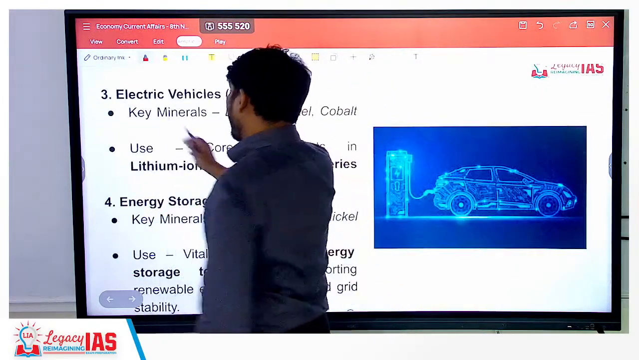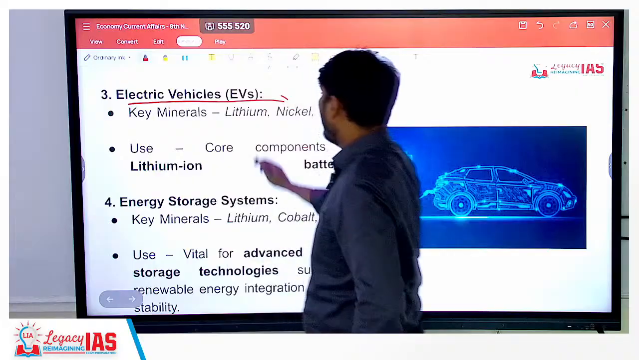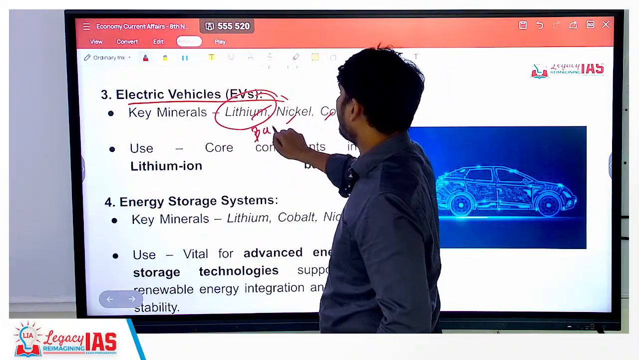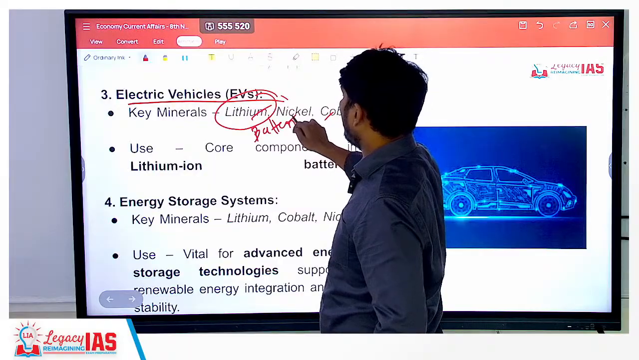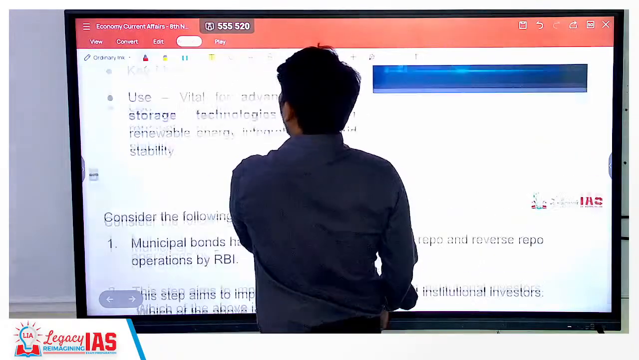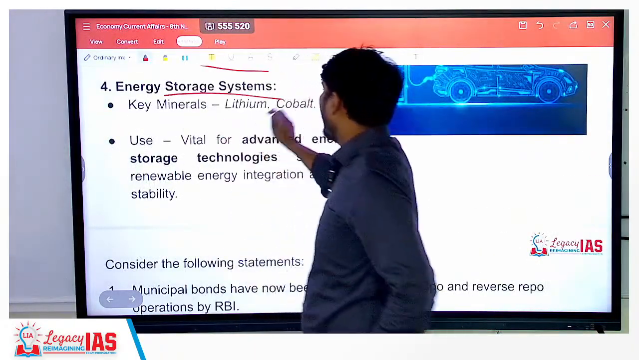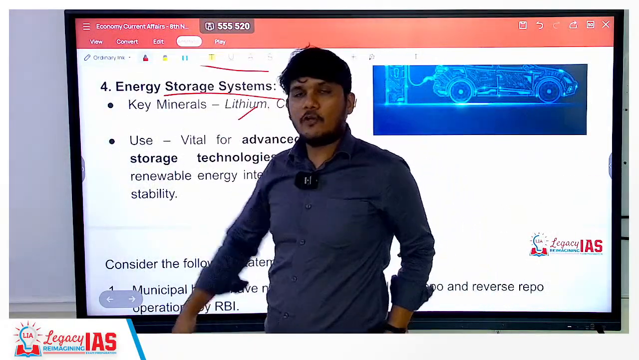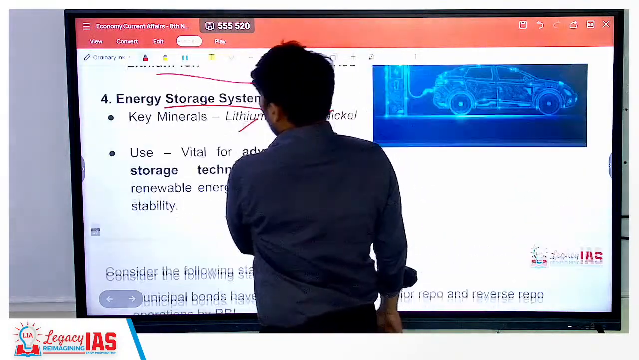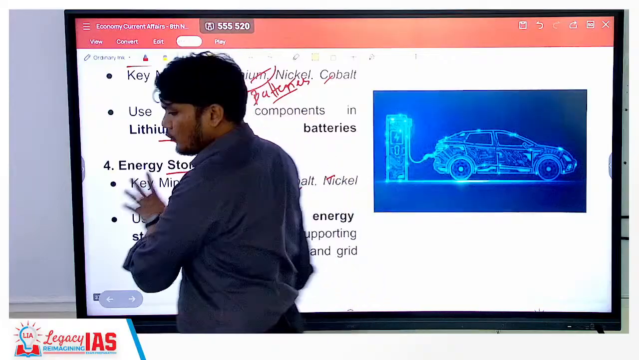Next is electric vehicles: lithium, nickel and cobalt are used for the batteries, the lithium-ion batteries that are there. Then energy storage systems, again lithium, cobalt and nickel, because in EVs they are also used as energy storage. So these are basically the uses of it.